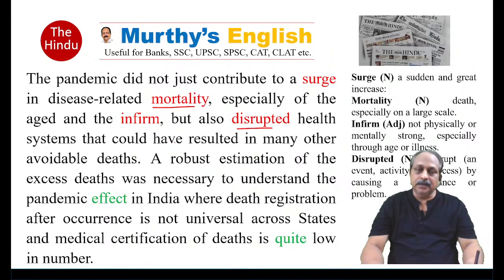Could have resulted. Here, could have resulted, very important, talks about a past possibility. There was a possibility for something to happen, but it did not happen. Could have resulted in many other avoidable deaths. A robust main idea is being reiterated.